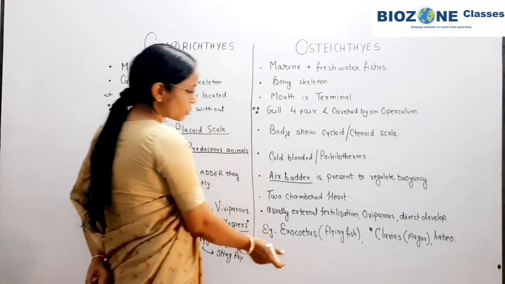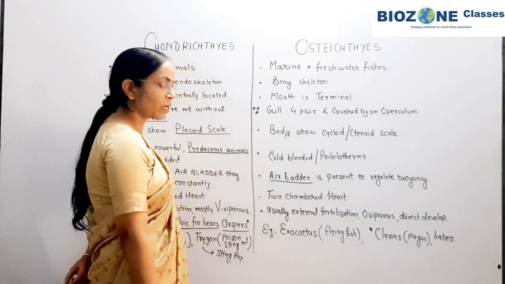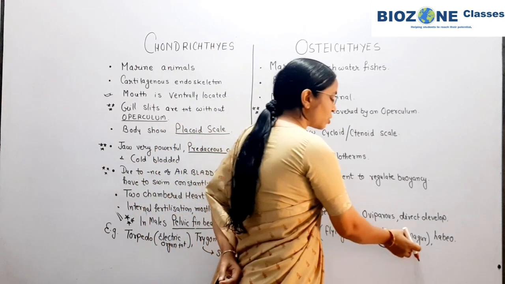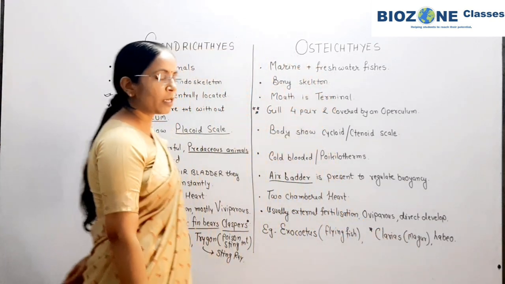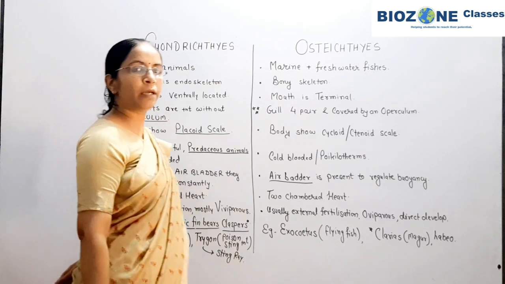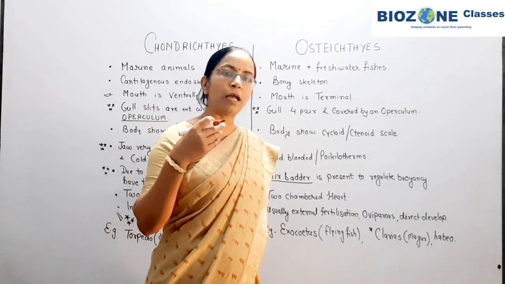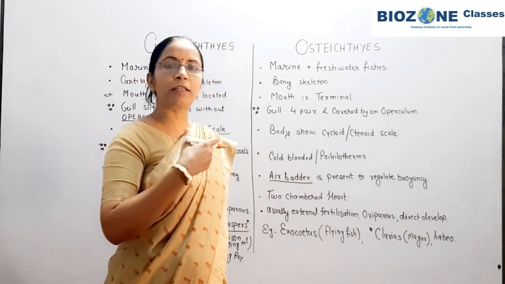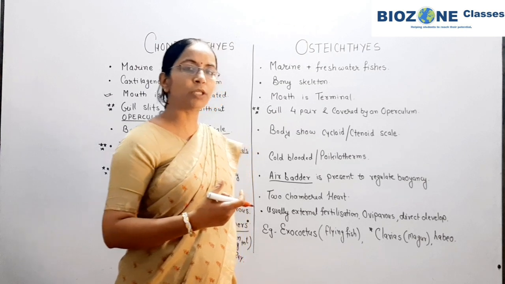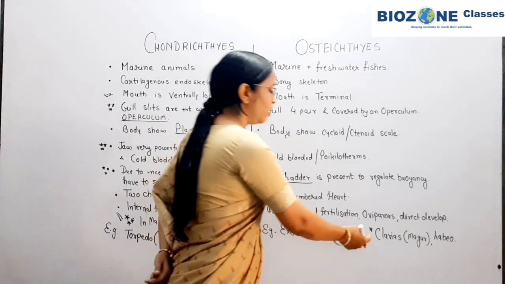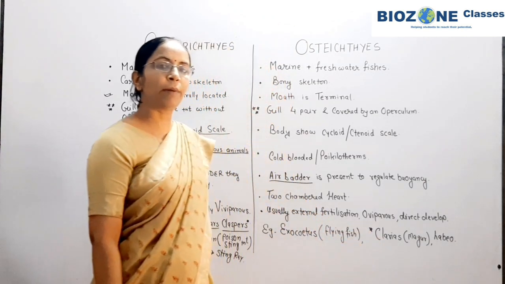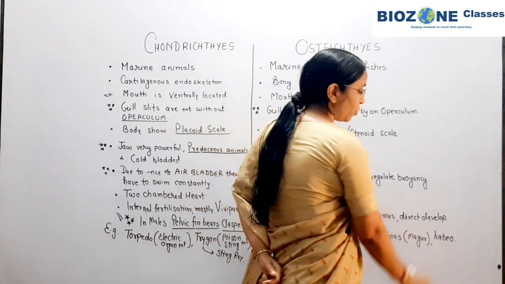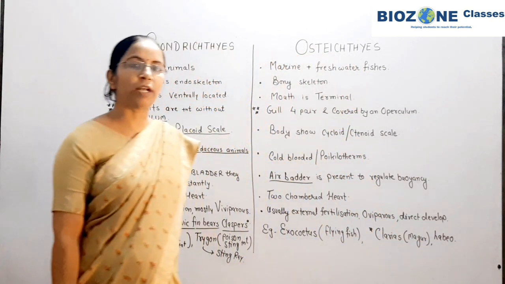And in Osteichthyes there are a number of examples, but Exocoetus you remember as a flying fish, Clarias or magur. Clarias you will study in ecology when you study about alien species, or the introduction of exotic species, and how it affects the local vegetation or local population. So in that part you study the example again, that is Clarias or magur, and then Labeo, remember it is one of the most common freshwater fish.